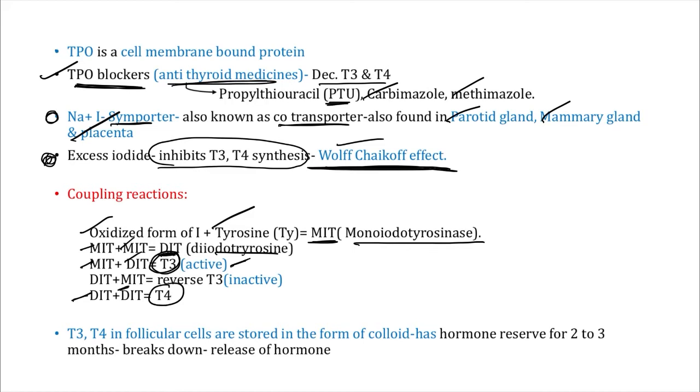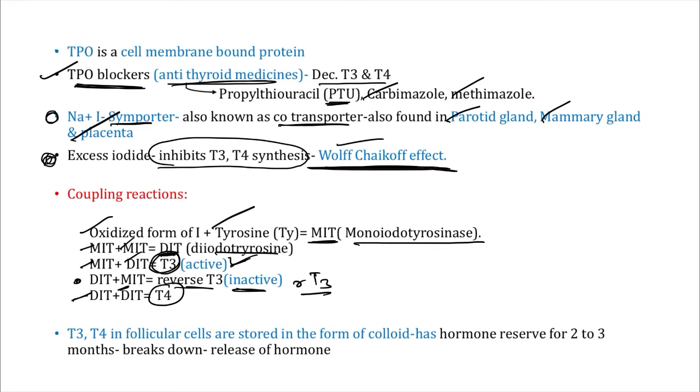So the oxidized form of iodine couples with tyrosine to form MIT. When MIT couples with another MIT, it forms DIT. When MIT and DIT couple, they form T3, the active form. Two DITs couple with each other and form T4. So this is the natural process. Now in some conditions, when MIT couples with DIT, T3, the active form, forms. But when one DIT couples with MIT, this forms reverse T3, also known as RT3, which is an inactive form, right?